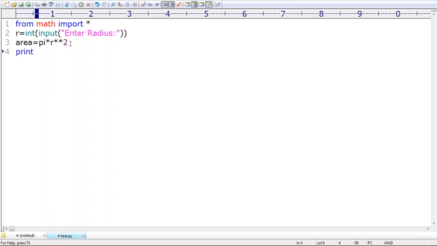Now can you please print the area of circle is, sir, area. Just let me print. Clear? So that's all. This is about how to print the area of circle, right?